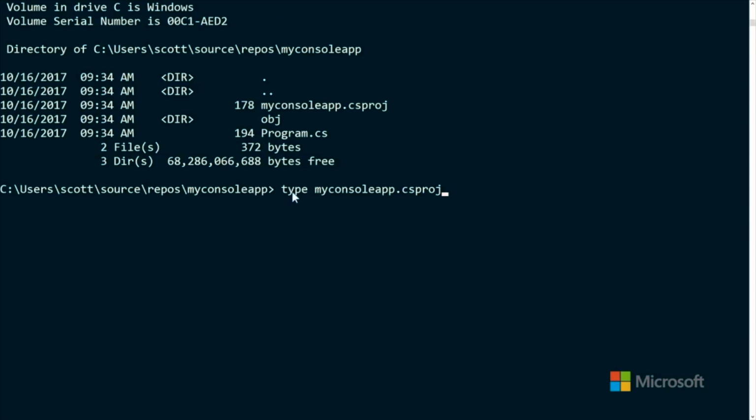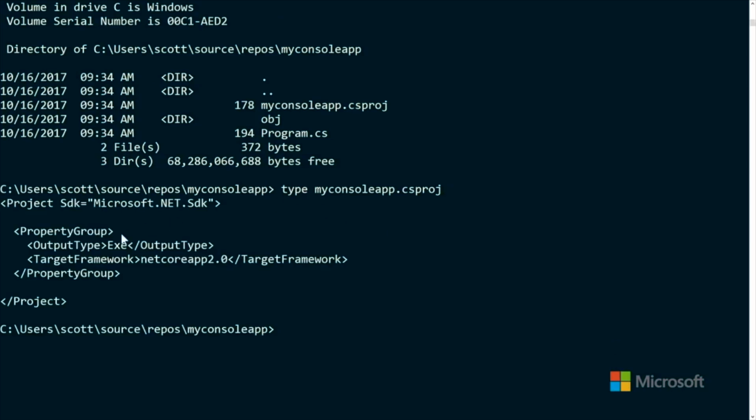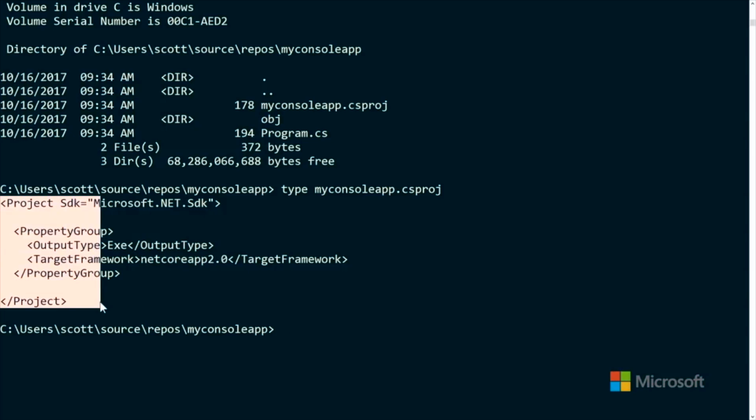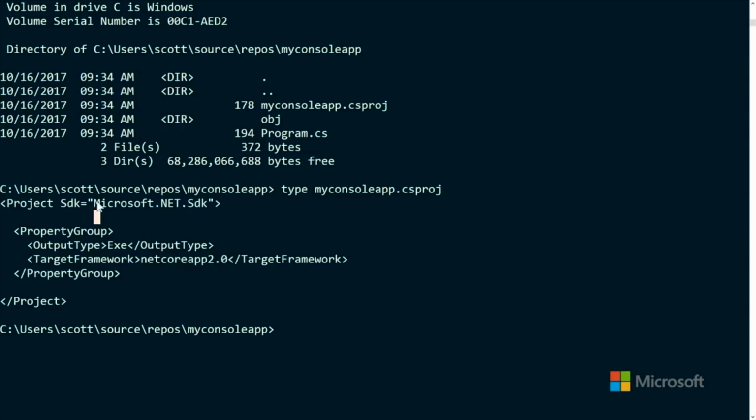I'm just going to say type and output that, because it's a very small file. It says it's using the .NET SDK, the Software Development Kit. It's an executable, and it's a .NET Core 2 app. It doesn't have any dependencies beyond the basics. It does have some for outputting to the console and things like that, but for the most part it includes the .NET SDK, and we have no additional references.